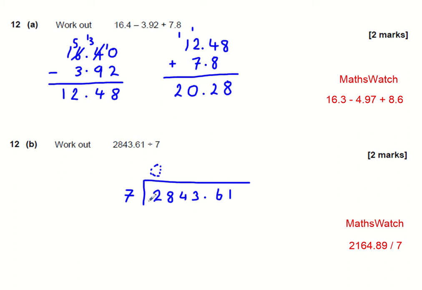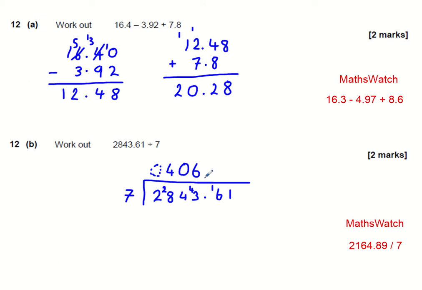We haven't used any of these 2, so that's moving on to the 8. That's now 28. How many 7s are in 28? 4, with nothing left over. Moving on to the next number then, 7 into 4. How many 7s are in 4? None. We haven't used any of these 4, so that's going to move on to make this as 43. How many 7s are in 43? Well, 6 7s is 42, which means out of 43 there is 1 that we didn't use. The 1's going to move over to the 16.